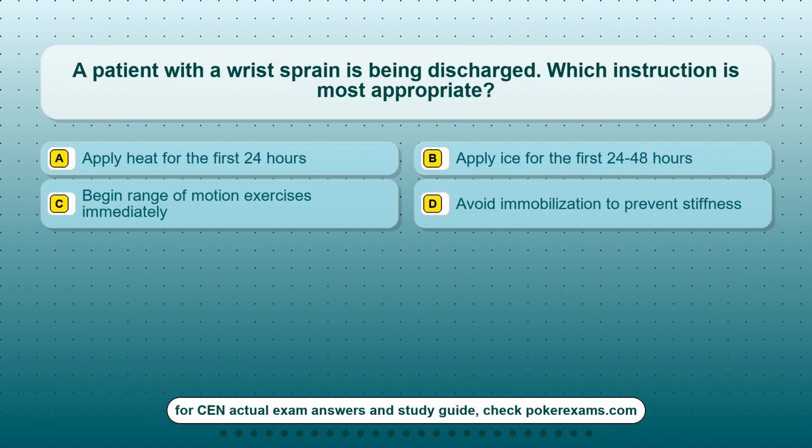Question 17. A patient with a wrist sprain is being discharged. Which instruction is most appropriate? Option A, apply heat for the first 24 hours. Option B, apply ice for the first 24-48 hours. Option C, begin range of motion exercises immediately. Option D, avoid immobilization to prevent stiffness.